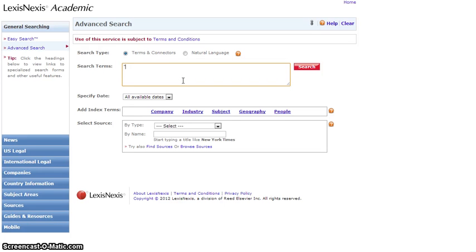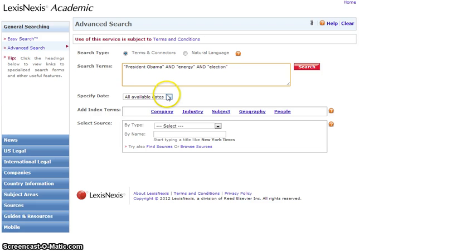In our search terms, we look up President Obama and energy and election. This is probably going to yield a lot of results. We have to get under 3,000 or LexisNexis will make us refine our search.